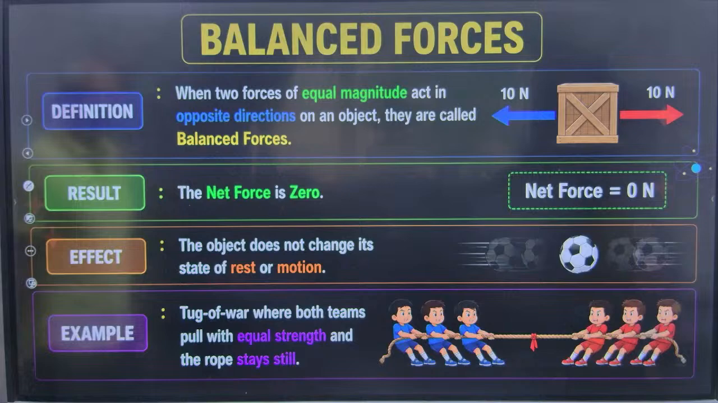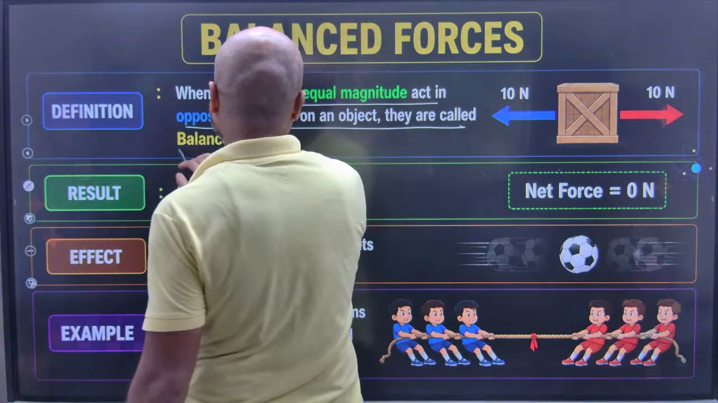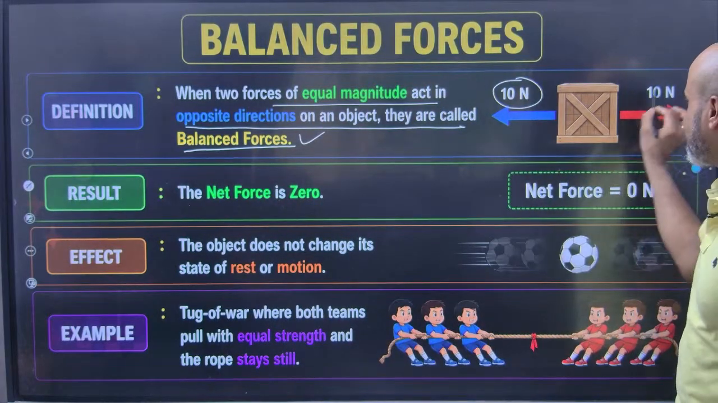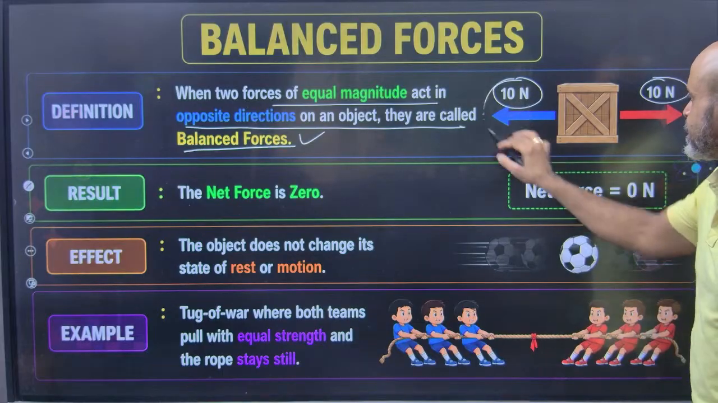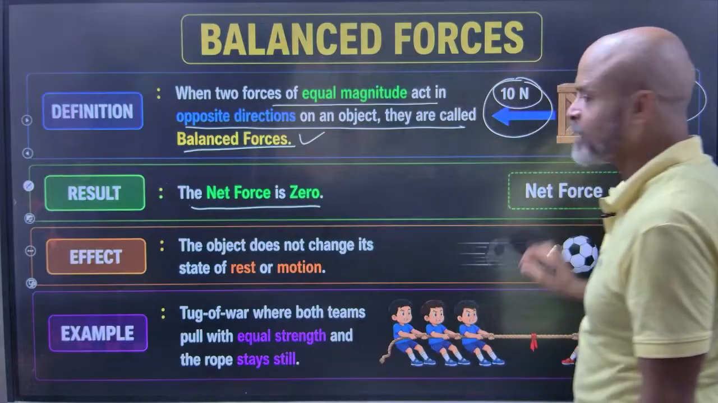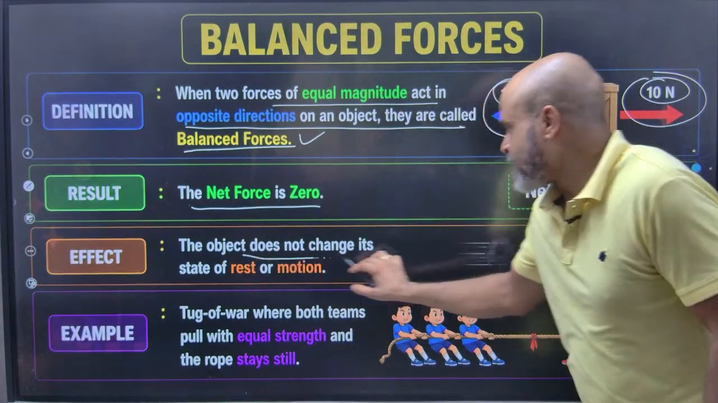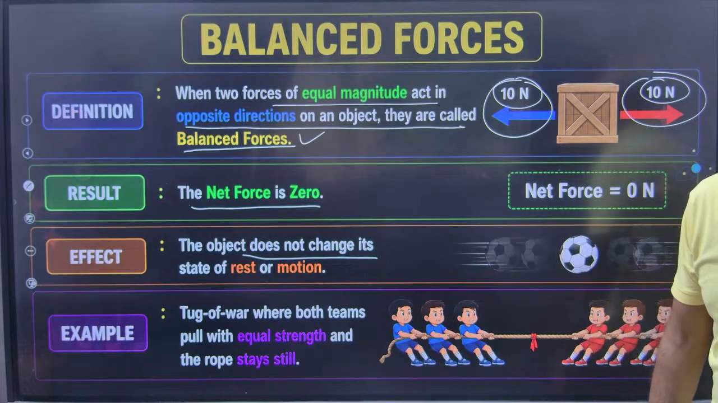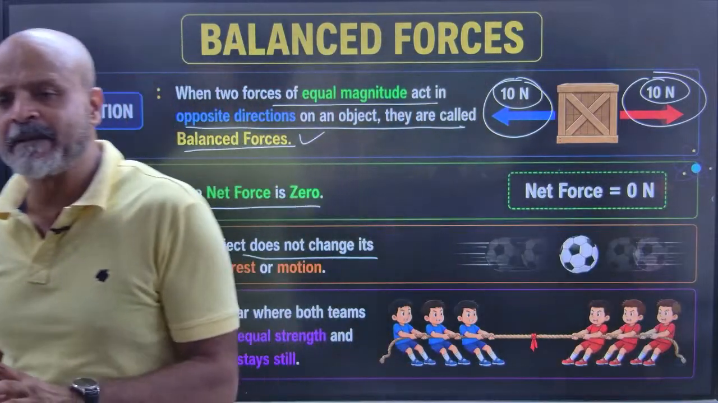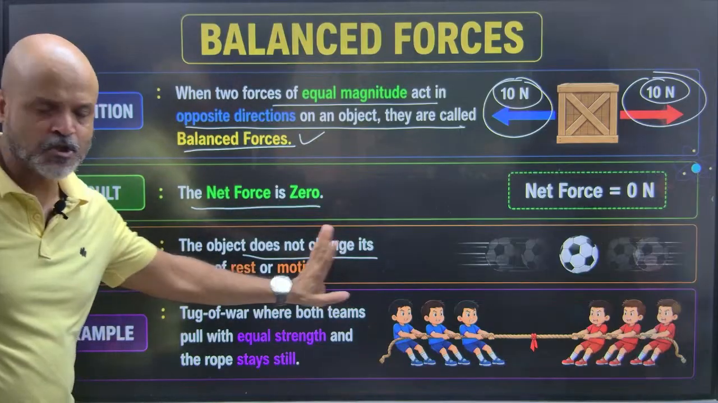Okay. So definition: when two forces of equal magnitude act in opposite directions on the object, they are known as balanced forces. So let's say this is a box, a 10 Newton force is acting on this side and a 10 Newton force is acting on this side. These two forces are going to balance each other. Result: the net force acting on the body is zero. The object does not change its state of rest or of motion. If the object is being acted upon by balanced forces, its state of rest or of motion is not going to change.